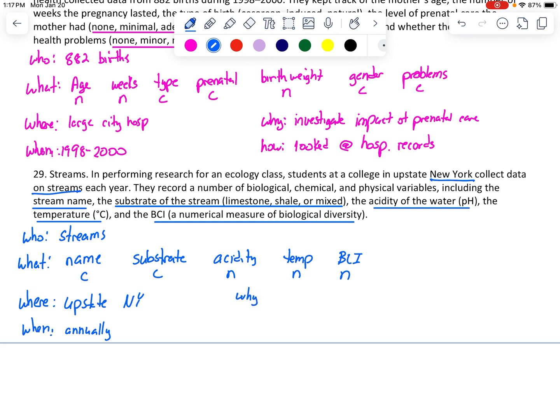Why? Just to collect long-term data. Some of this stuff, since I'm writing down answers, I can kind of make up. When you'll be doing it, it'll be multiple choice. And how? Took measurements. And again, it may not be specified. All right, so there's our first homework set. Good luck.